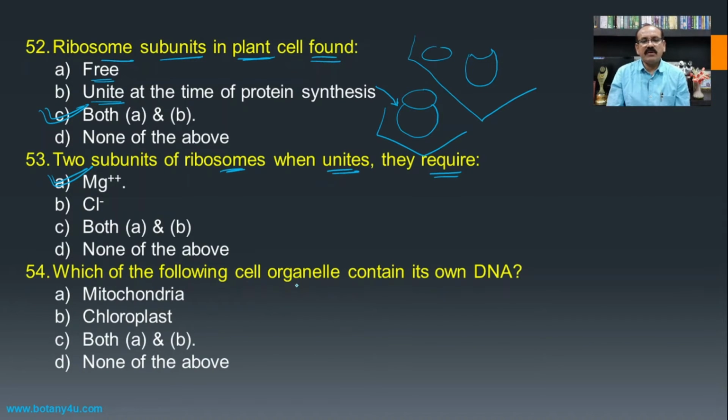Then which of the following cell organelle contain its own DNA molecule? The presence of the DNA is a characteristic feature of every cell, that may be prokaryotic or eukaryotic. But in case of the eukaryotic cell, there are two different types of cell organelles, that is the mitochondria and the chloroplast. And if we see these two cell organelles, these are autonomously replicating cell organelles, as in both of these there is a presence of DNA molecules, and hence both A and B becomes the answer for this question.